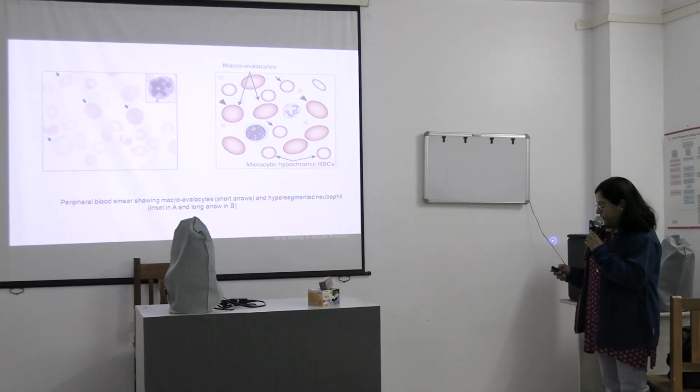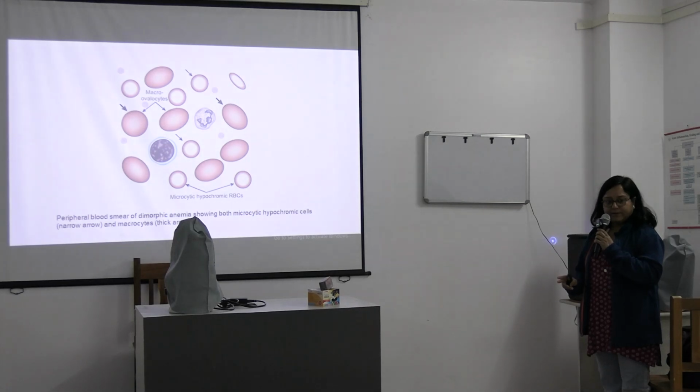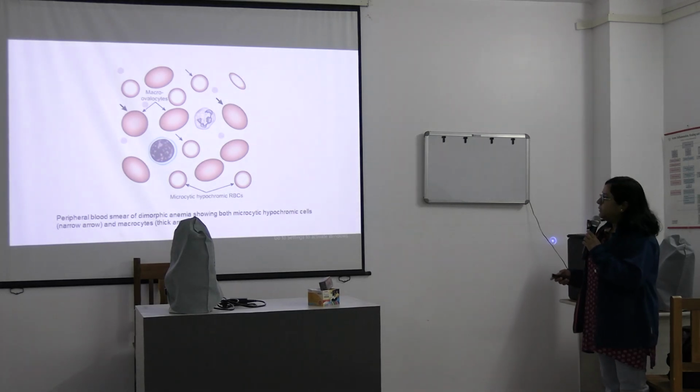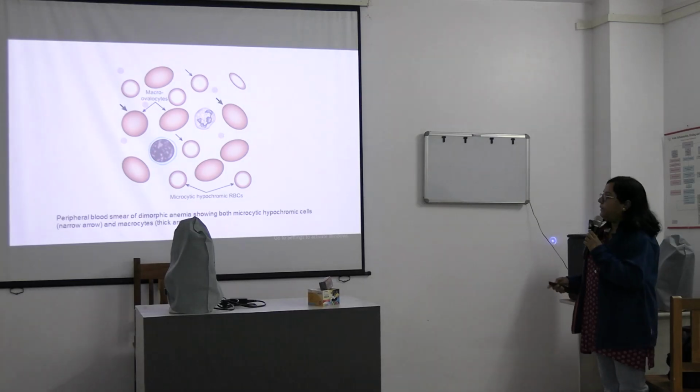So this is an image of peripheral blood smear showing macroovalocytes and hypersegmented neutrophils, as we can see here. This is a peripheral blood smear of dimorphic anemia. Dimorphic means there are two types of anemias present in the same patient. So here we can see both microcytic hypochromic RBCs as well as macrocytes. Means both microcytic as well as macrocytic anemia is present, so it is called dimorphic anemia.